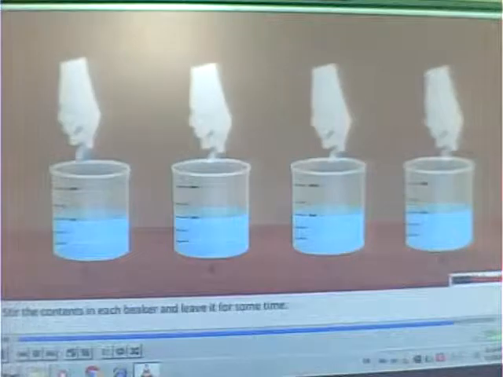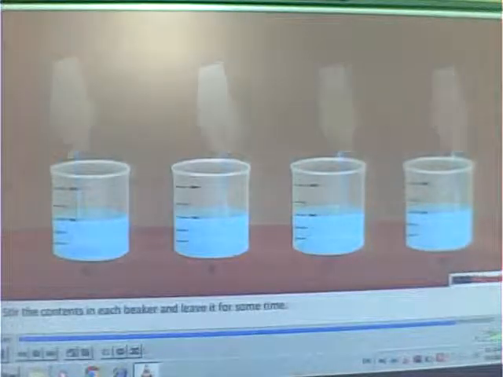Stir the solution in each beaker and keep the beakers undisturbed for some time.